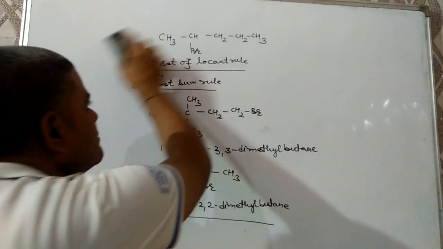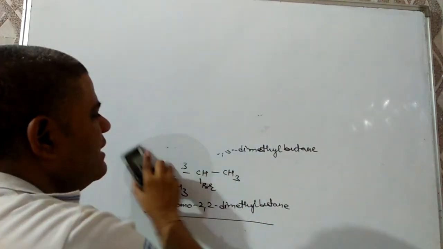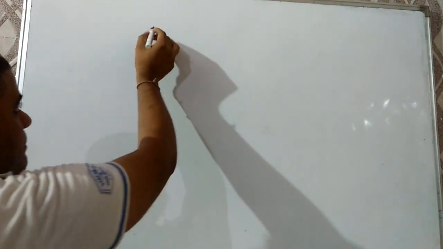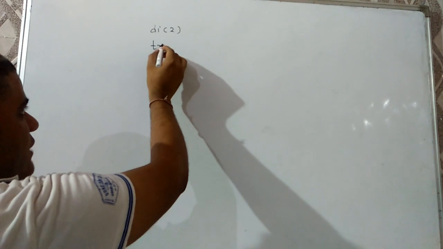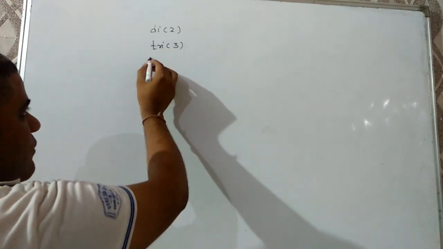Next rule is we have to name the substituents in alphabetical order. Next, if the same substituent is repeated more than once, then numerical prefixes are used: di for 2 times, tri for 3 times, tetra for 4 times.